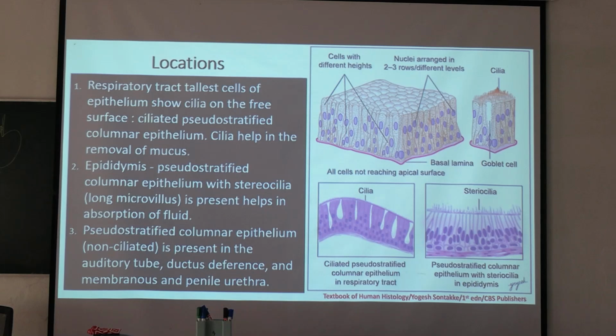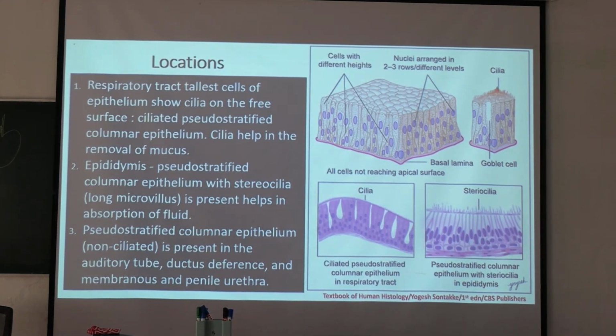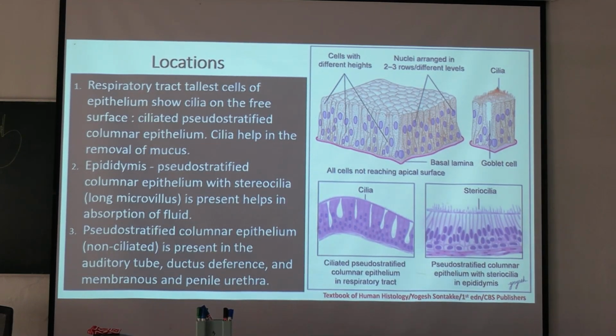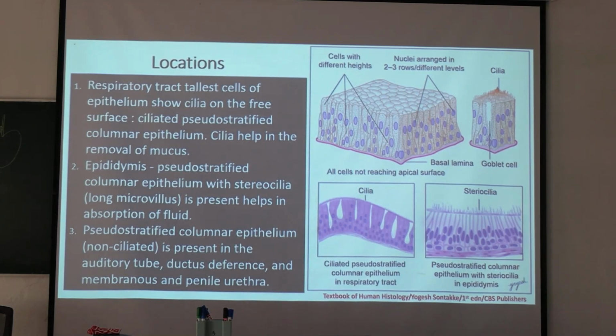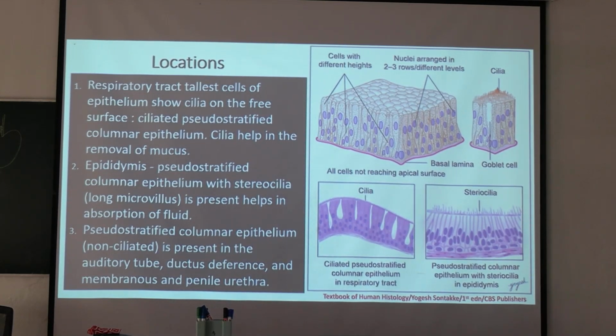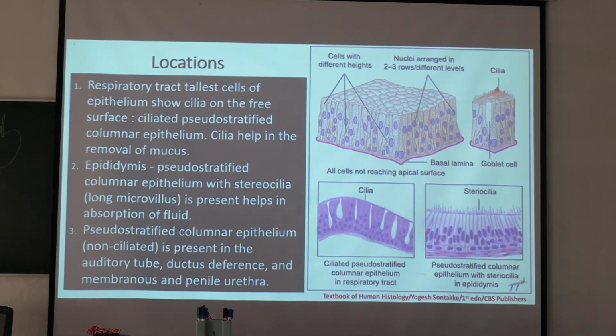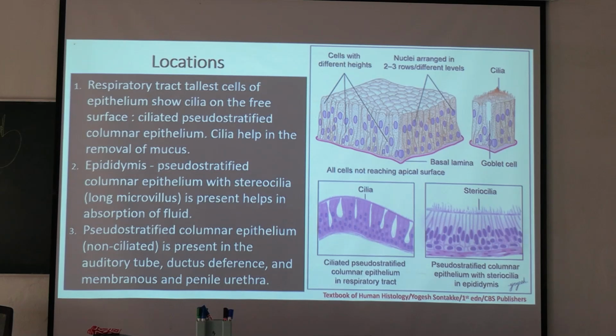Location of pseudostratified epithelium is very important for your MCQ, also very important for your viva. Very frequently asked, because pseudostratified epithelium is present in very small, infrequent areas. So examples are very important.